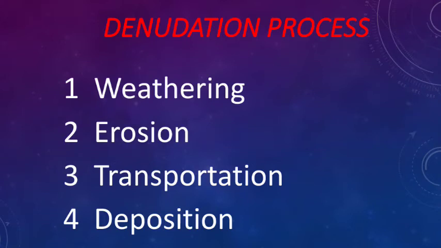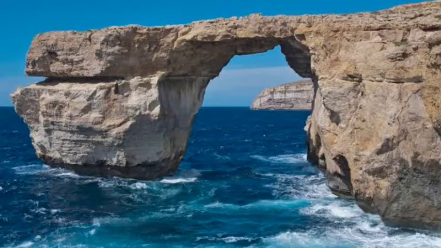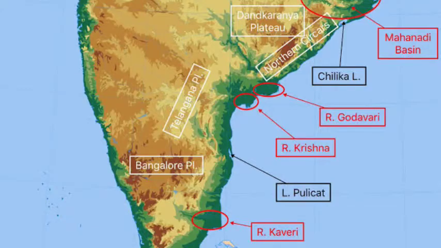Similarly, different kinds of structures appear in sea areas. Mostly you observe sea cliffs, and capes and bays are also there. Bay means, for example, the Bay of Bengal, you can see this picture. Understand?